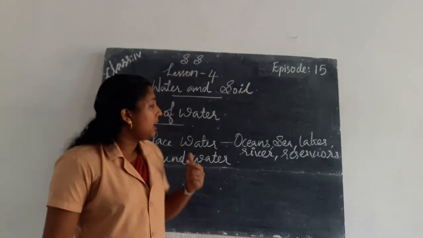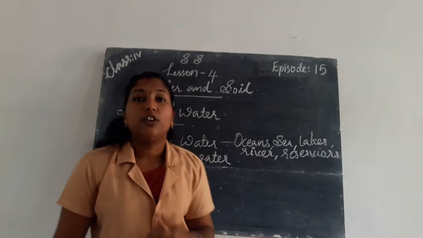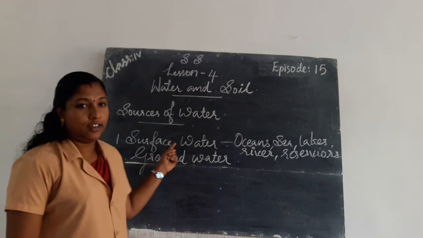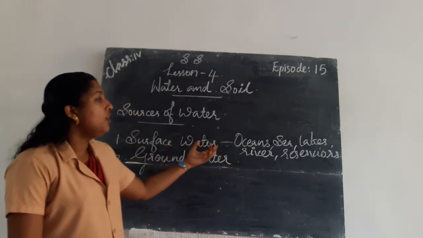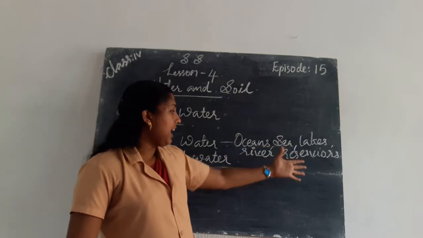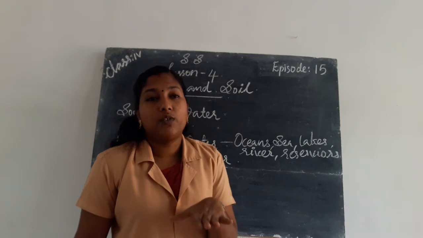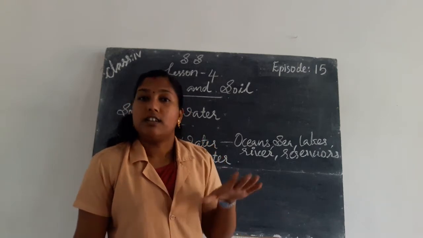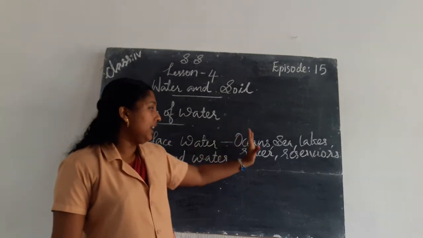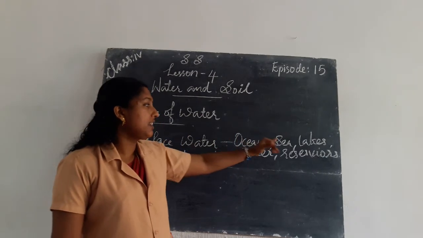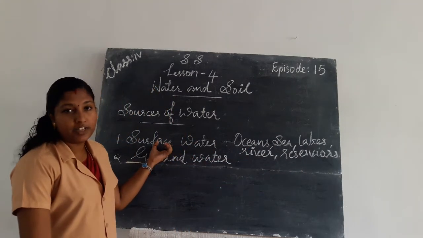Then we learn about sources of water. There are two main sources of water on earth. The first one is surface water. Surface water is found in oceans, seas, lakes, rivers and reservoirs. Surface water means we can see the water present on the surface of the earth. The water found in ocean, sea, lake, river and reservoirs are examples of surface water.